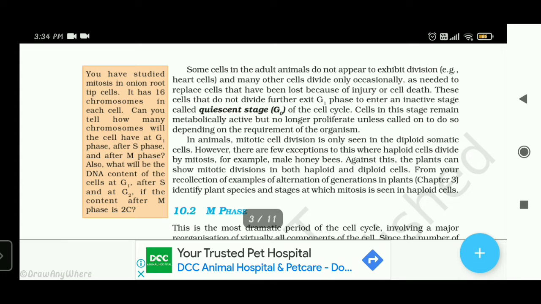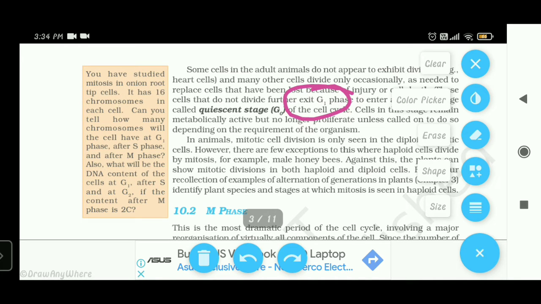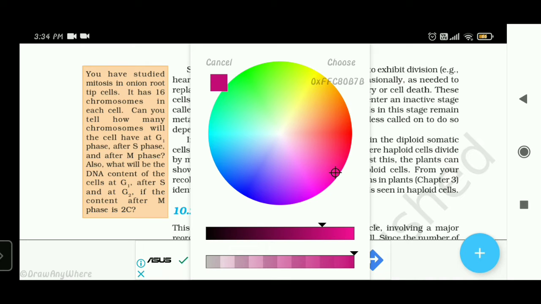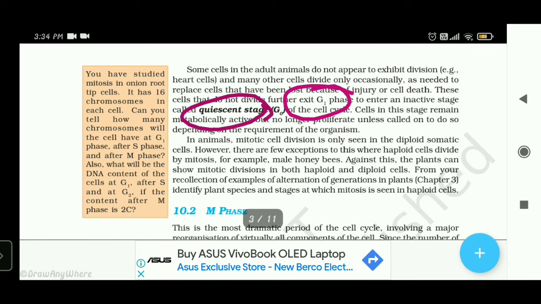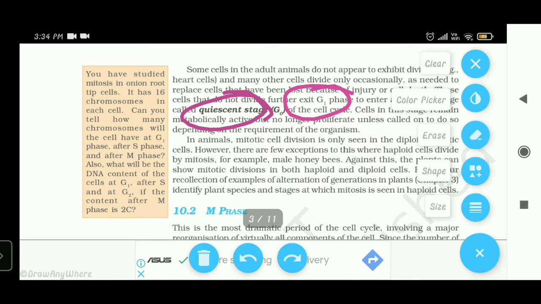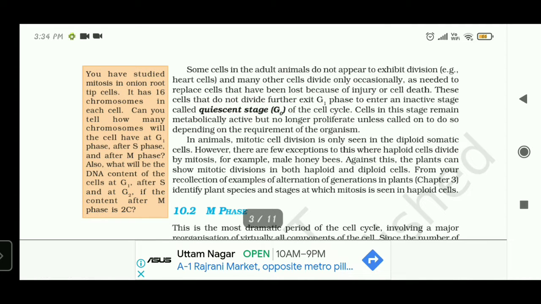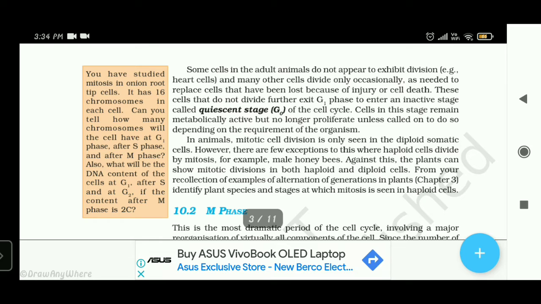So at that stage, they will not divide further, so they have to exit the G1 phase and enter an inactive stage, which we call the quiescent stage. There are some cells which do not exhibit division. They will exit the G1 phase and enter G0.